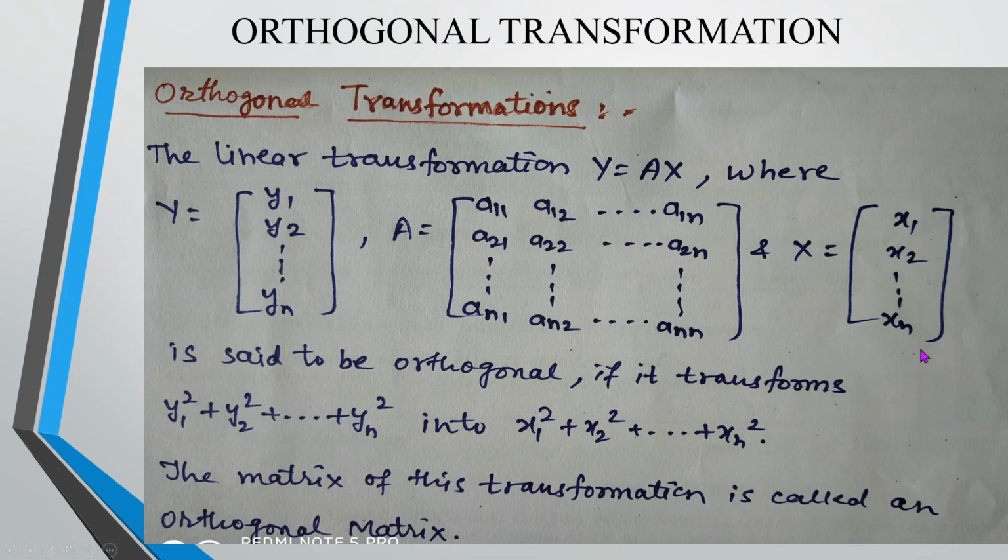Similarly, this x is a column matrix. To get the terms x1 square, x2 square, x3 square in addition, I should multiply with the matrix whose order will be 1 cross n. That is, it will again be a row matrix which is multiplied to this column matrix, and hence you can get the terms as x1 square plus x2 square plus x3 square up to xn square.